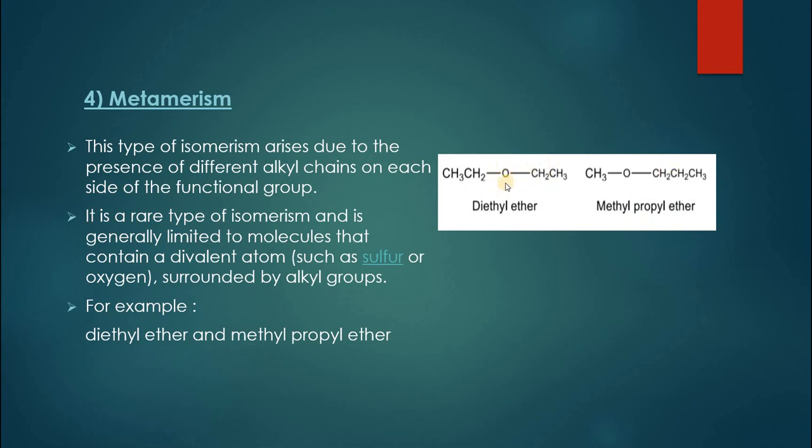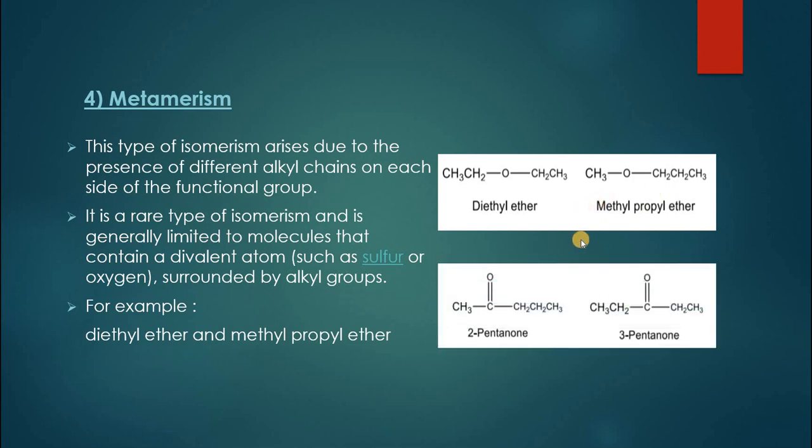For example, this is ether. Ether means oxygen in the center and two alkyl groups. If both of them are ethyl groups, then it is called diethyl ether. But similarly, in another compound, oxygen can be in the center and one of the groups can be methyl, the other group can be propyl. It is methyl propyl ether. Both of them, if you see, have the same chemical formula, but attachment of alkyl groups is different in both of the cases. So these two are called metamers, and this type of isomerism will be called metamerism.